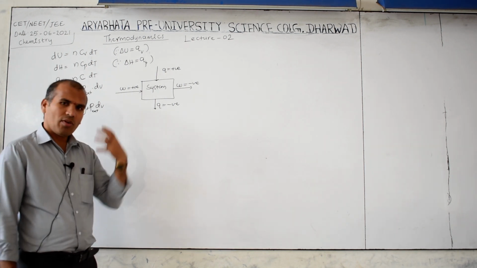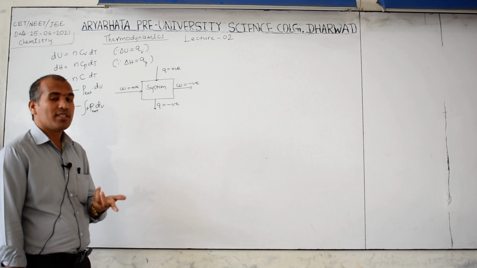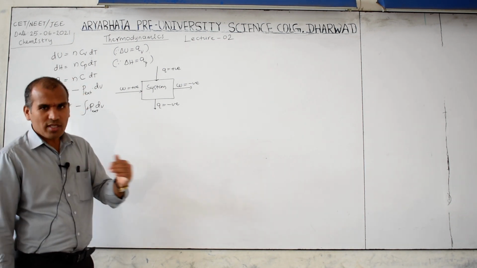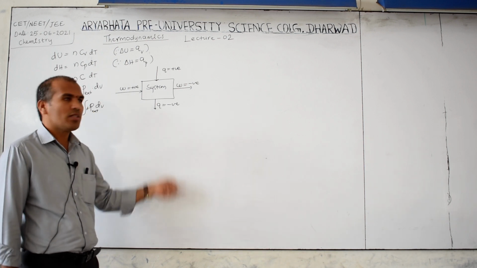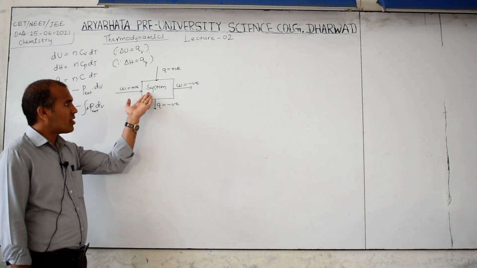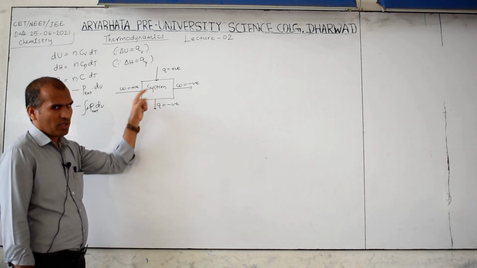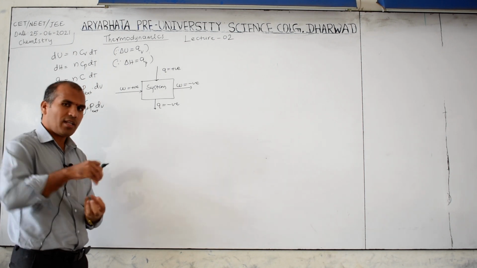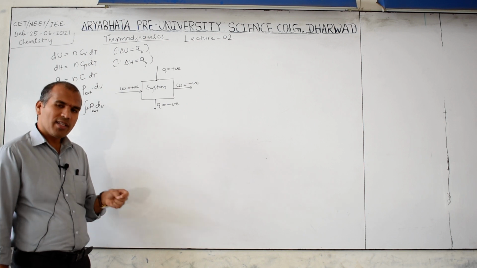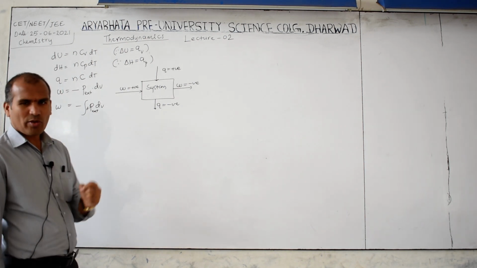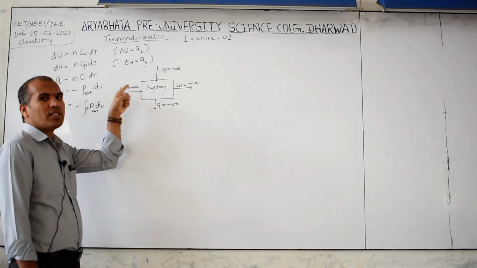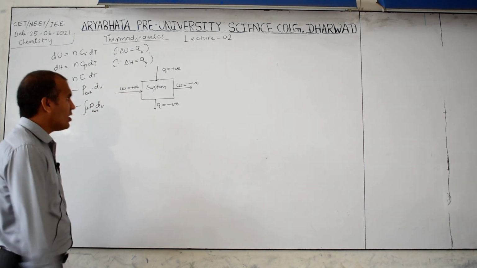Whatever work we speak of is with respect to the system, but the wording is changed: work done on the surrounding means the system did work, which is negative. So don't be confused. Again they may use the words work done on the system, therefore positive. But they may use the words work done by the surrounding. With respect to the system, that is positive, because the surrounding did work on the system. So don't be confused with these words.